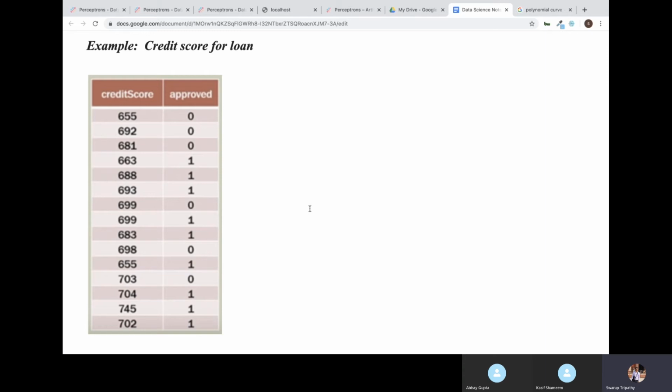So they have a data set of loans approved and loans not approved based on credit score. Credit score 655, loan didn't get approved. Credit score 692, loan didn't get approved. For some credit score 681, loan didn't get approved. For some credit score 663, loan got approved.